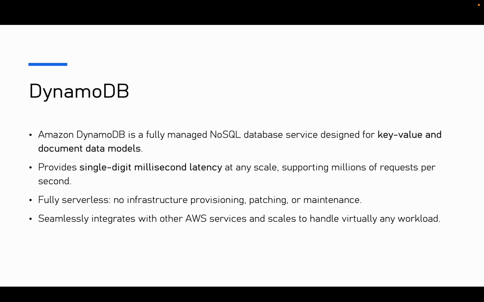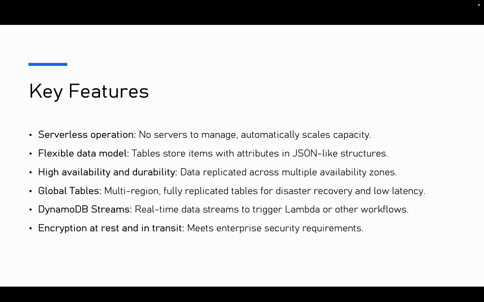DynamoDB is a fully managed NoSQL database service designed for key-value and document data models. It provides single-digit millisecond latency at any scale, supporting millions of requests per second. It is fully serverless, with no infrastructure provisioning, patching, or maintenance. It seamlessly integrates with other AWS services and scales to handle virtually any workload.